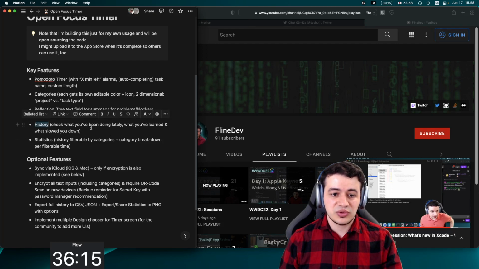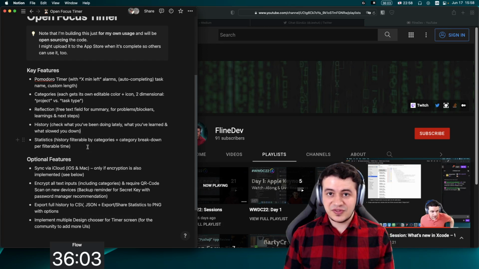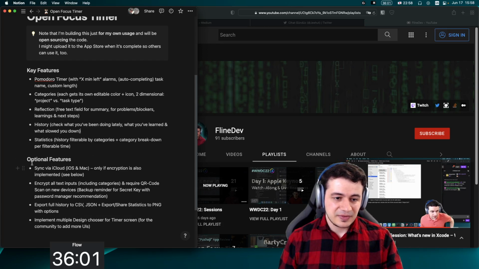Then the history: check what you've been doing lately, what you've learned and what slowed you down, and statistics. So the history, I'm not sure if we're going to use much of the new stuff, or if we need new stuff there, but statistics for sure. We're going to have charts there, and we can use Swift Charts. Optional features: sync via iCloud, only if encryption is also implemented, encrypt all text inputs, require a QR code scan.